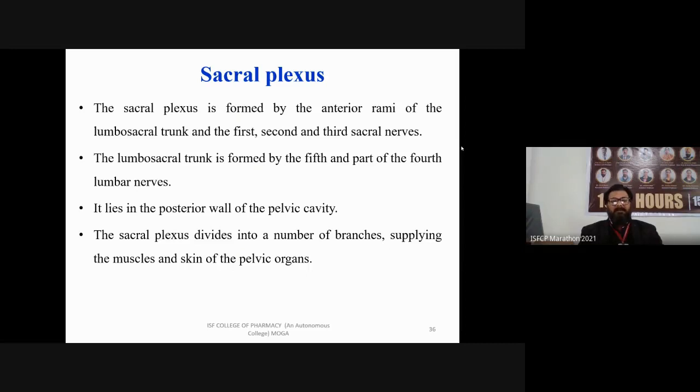The lumbosacral trunk is formed by the fifth and part of the fourth lumbar nerves. It lies in the posterior wall of the pelvic cavity. The sacral plexus divides into a number of branches supplying the muscles and skin of the pelvic organs.